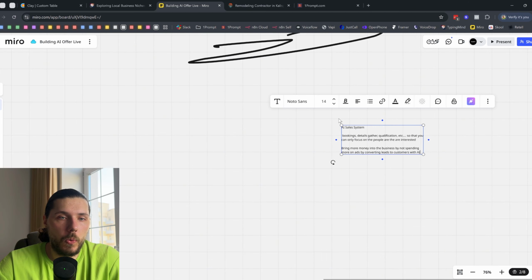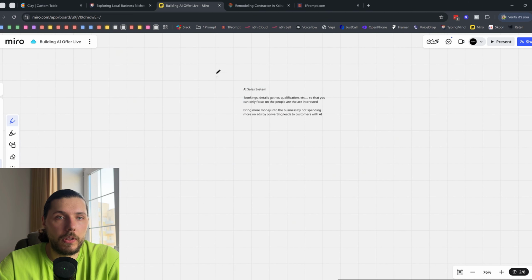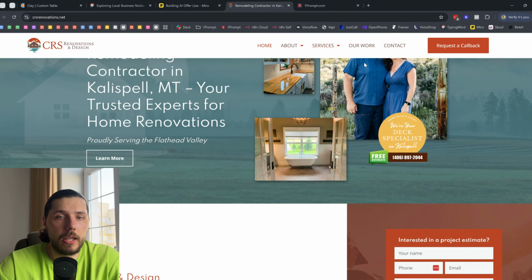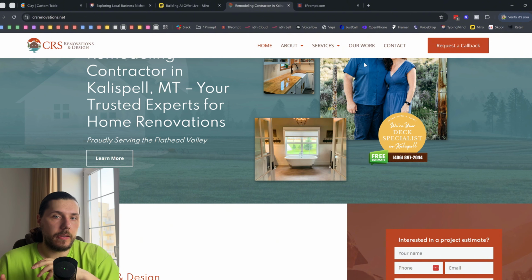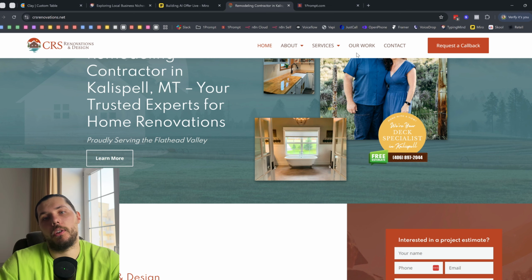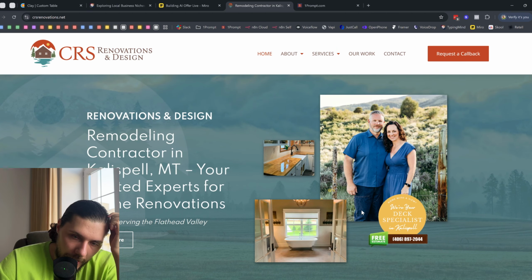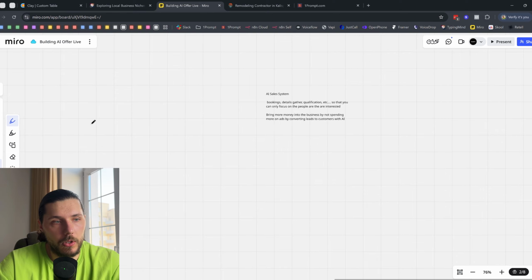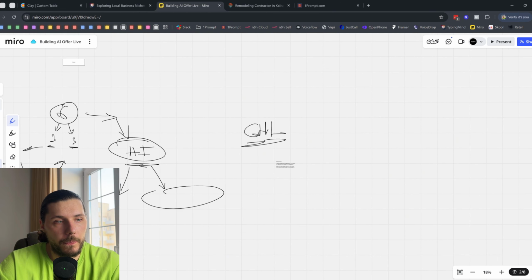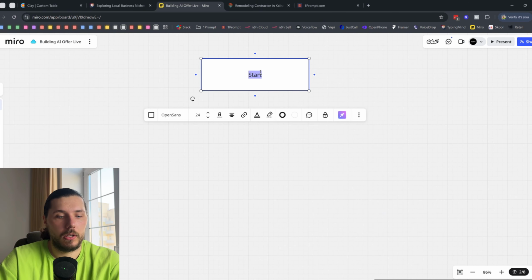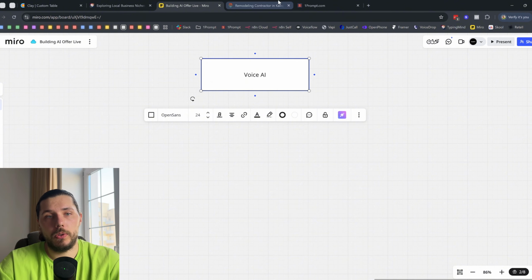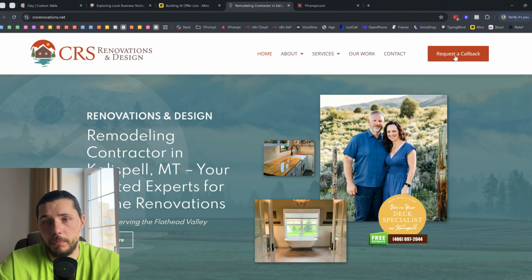So the customer flow would be, I think, pretty straightforward. I'm picturing the ideal scenario of the system that is handling all the things. But you would probably start with something small. You would first have a phone call, right? So you would have a voice AI, and the voice AI would be the first part. This voice AI will be attached to this number, right?